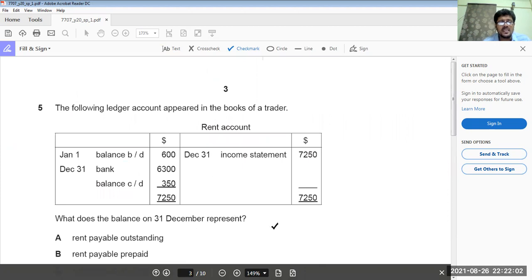Question number 5. The following ledger account appeared in the books. This is a rent account, and when rent is debit and bank is credit, it means this is an expense account. Its closing balance carried down on the debit side means balance brought down is on the credit side. It means it's rent payable, outstanding.